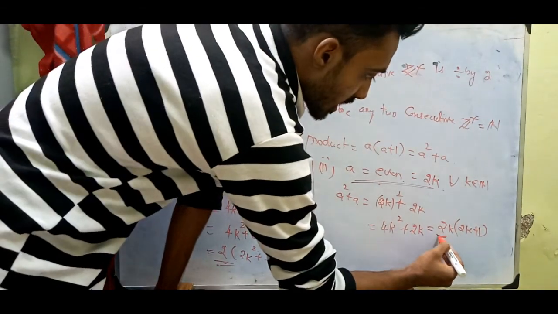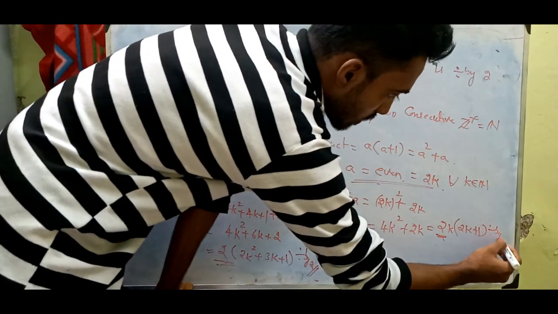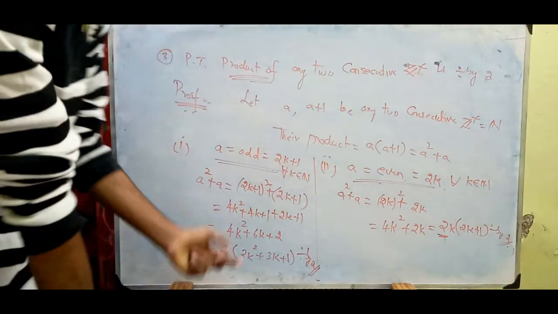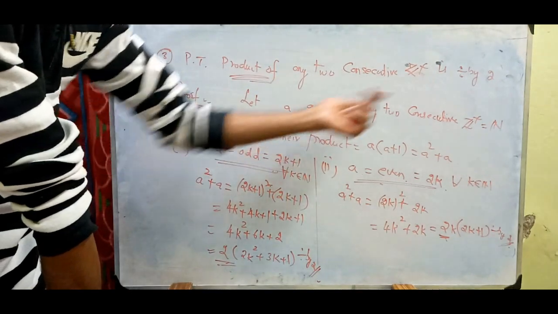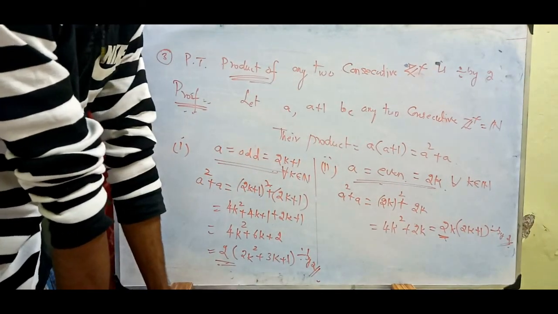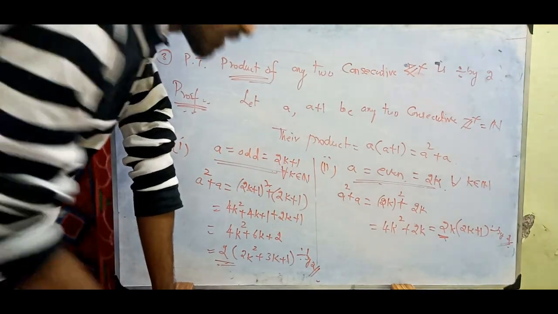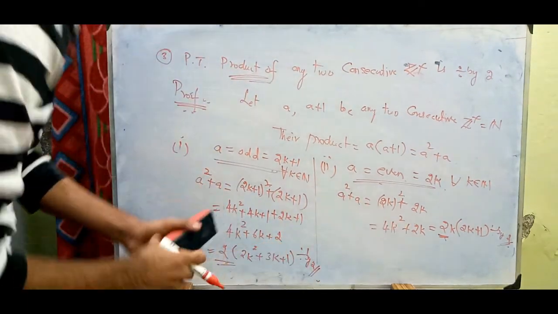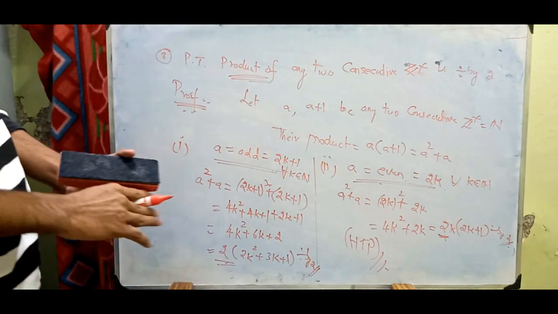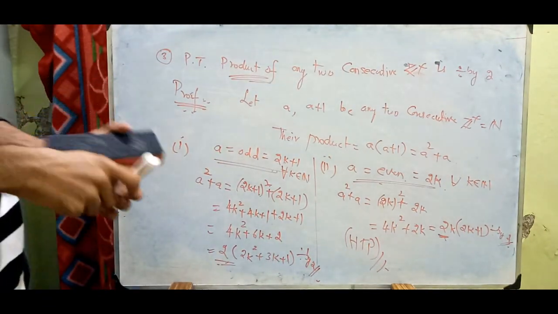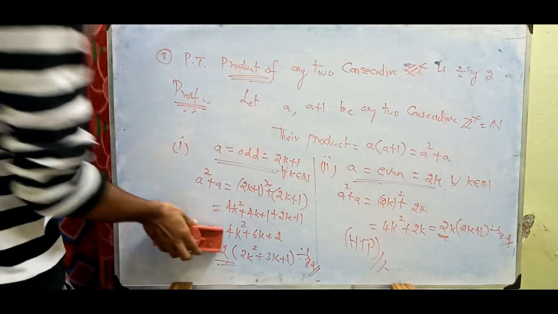Still we have 2 here, so it is divisible by 2. Hence we have proved that the product of any two consecutive numbers a and a plus 1 is divisible by 2. So this is your proof here. You have to take even and odd and prove that it is divisible by 2.